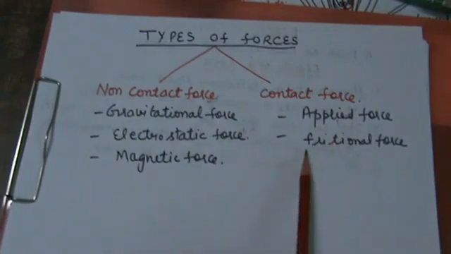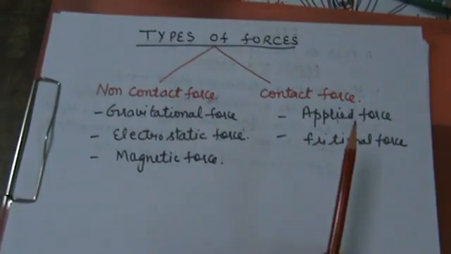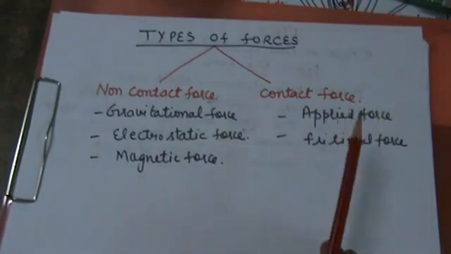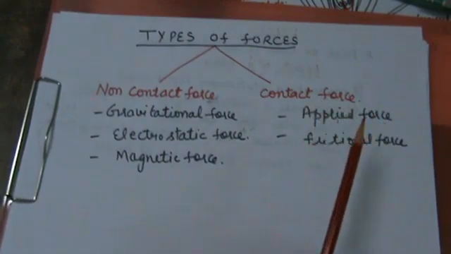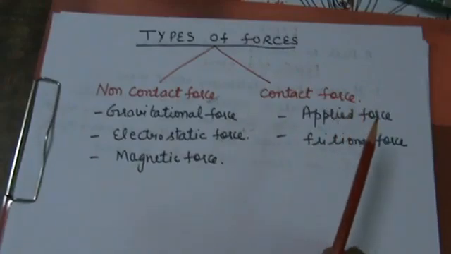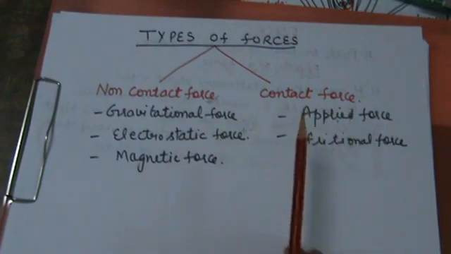For example, suppose you kick a ball on the ground, it travels a certain distance and then slowly comes to rest. Why? This is because of an opposing force called the frictional force that acts between the two surfaces in contact. Which two surfaces? The ball and the ground. That causes the ball to stop moving.